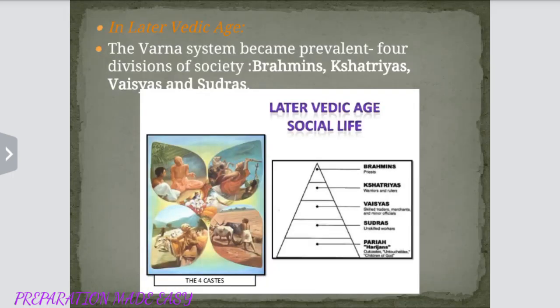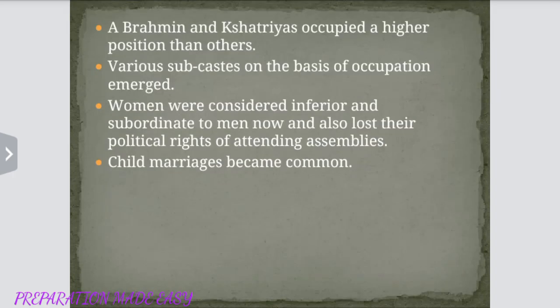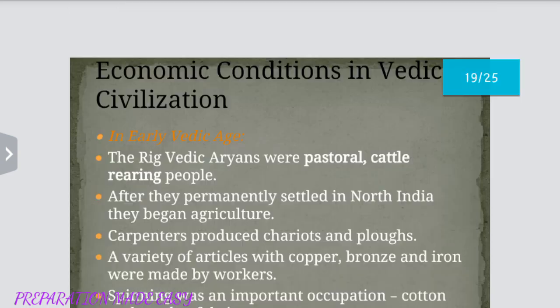In later Vedic age, Varna system became prevalent. Four divisions of society emerged: Brahmanas, Kshatriyas, Vaishyas and Sudras. Brahmanas and Kshatriyas occupied the higher position in the society. Various subcastes on the basis of occupation emerged. Women were considered inferior and subordinate to men, and also lost their political rights of attending the assemblies. Child marriages became common now.